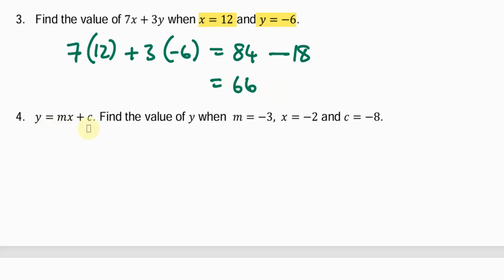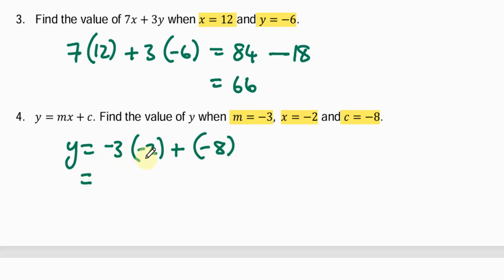Y is equal to mx plus c. Find the value of y when m is equal to negative 3, x is equal to negative 2, and c is equal to negative 8. So let's plug in the values. So y equals, m is negative 3, x is negative 2, plus c, and c is negative 8.